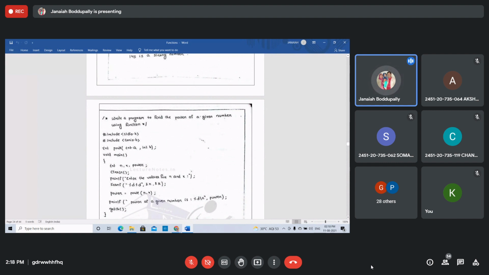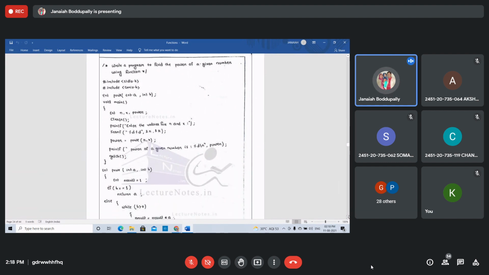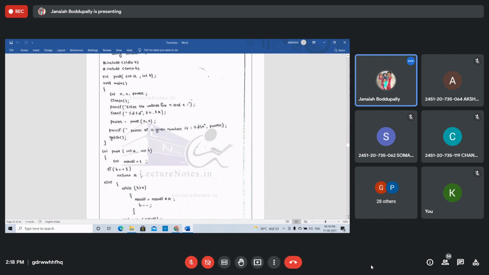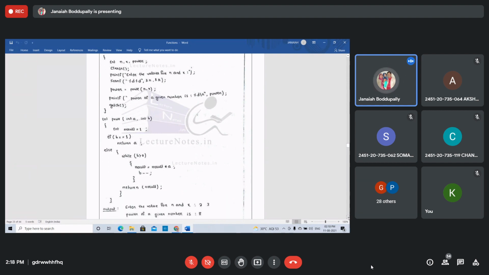But using the functions, how can you write the function definition outside the main function? The power of a number, using the power function, pow actually. But without using the power function, the definition of this pow, if you write pow, that's a C keyword, the mathematical math function pow. That's why I have taken powe. That is the user defined function name.